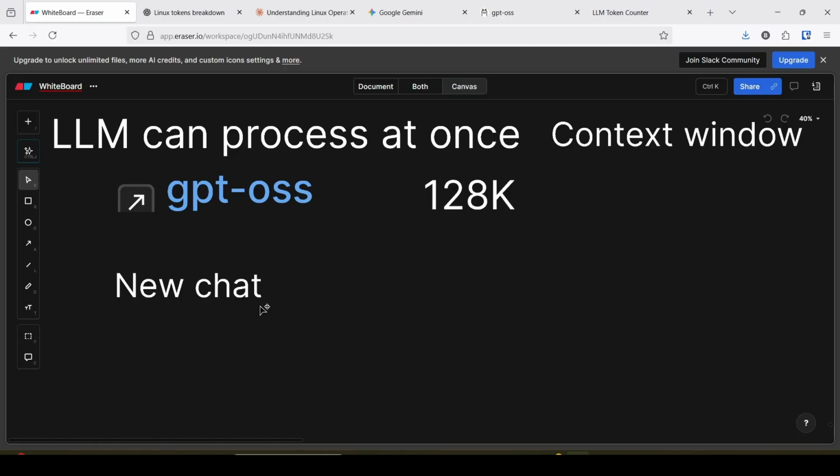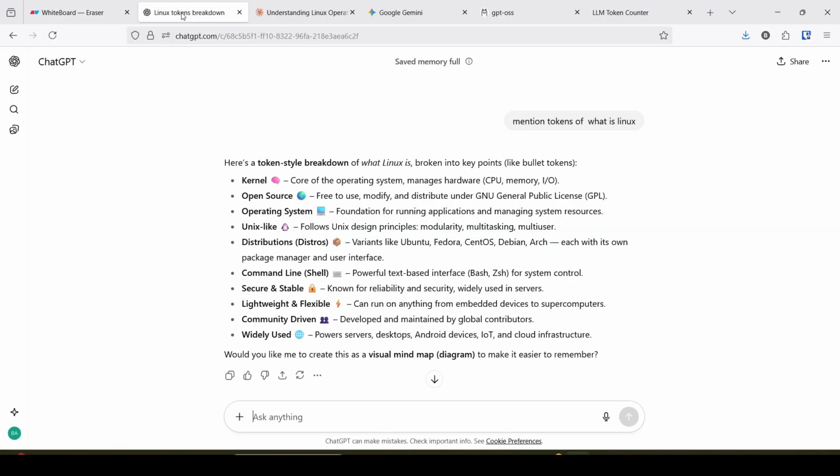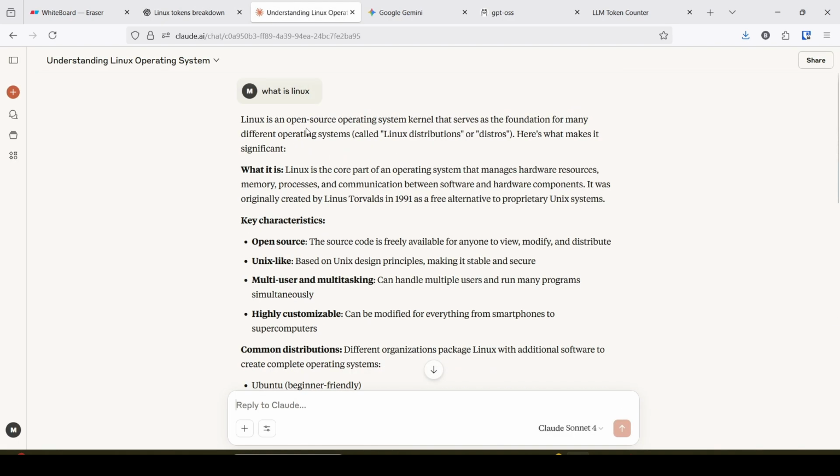If you ask questions on ChatGPT, Claude or Gemini, ask one topic at a time. If you change your topic, start a new chat. Say, for example, I ask ChatGPT questions related to Linux. If I then ask a question related to chemistry, it is not recommended.